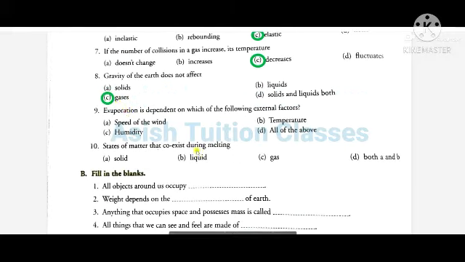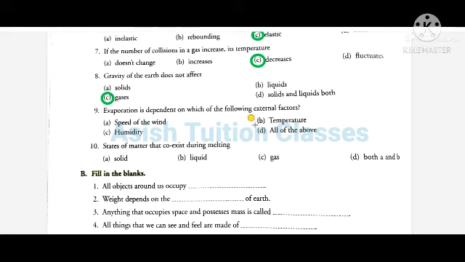Number 9. Evaporation is dependent on which of the following external forces? A. Speed of wind, B. temperature, C. humidity, D. all of the above. Answer will be D, all of the above.